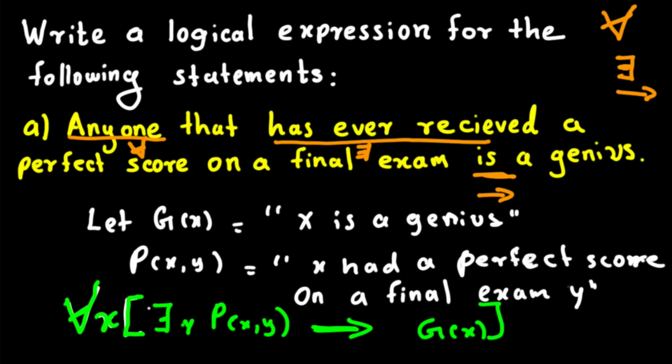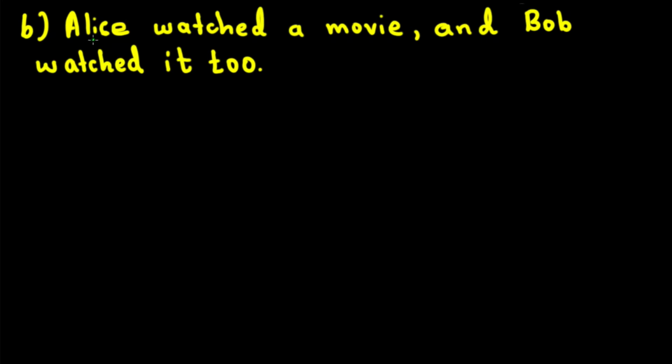Now let's look at another example. Here it says Alice watched a movie and Bob watched it too. So they both watched the same movie. Now let's create an expression for this one. First of all, for a movie, we have to use there exists. And watched it too means the same movie.